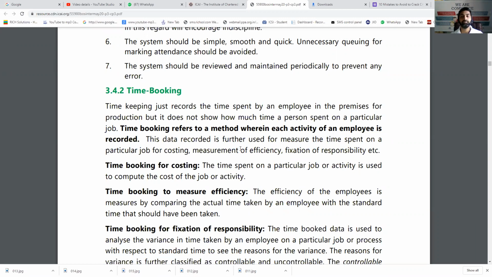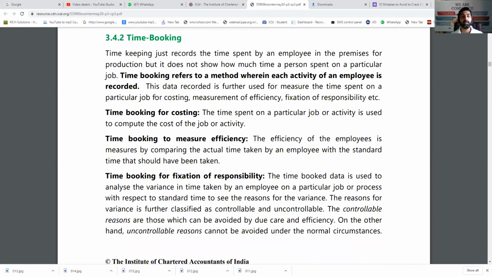So why it is required and how it is to be done. So time booking refers to the method wherein each activity of an employee is recorded. Time booking is for costing. It is required because if the employee spends 100% time on a particular job, then his wages for that day will be charged to that job only. But if he is spending the time on different jobs, then it will be easy to distribute his wages on it. Time booking measures the efficiency. We can find out if the worker was working for 6 hours on a job, whether he has worked efficiently or not, whether the production was accordingly done or not, or he was just passing the time.